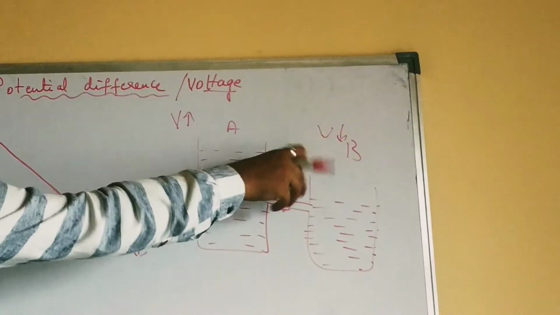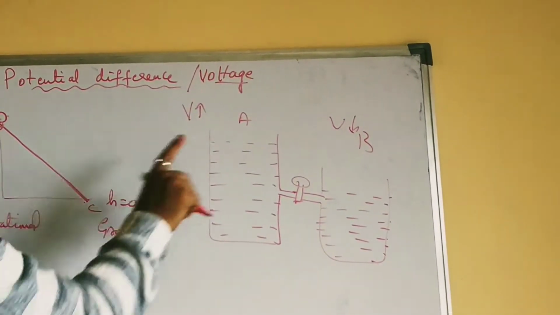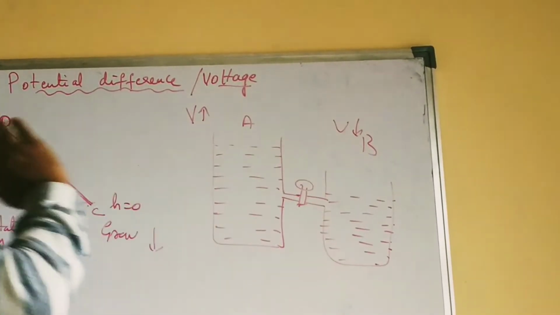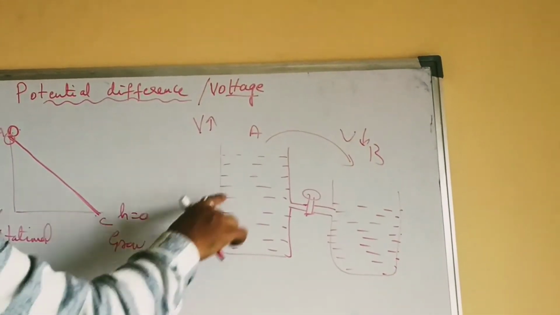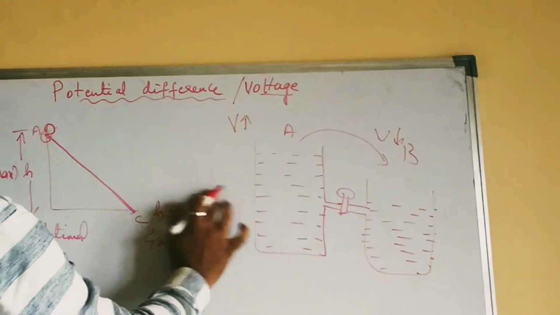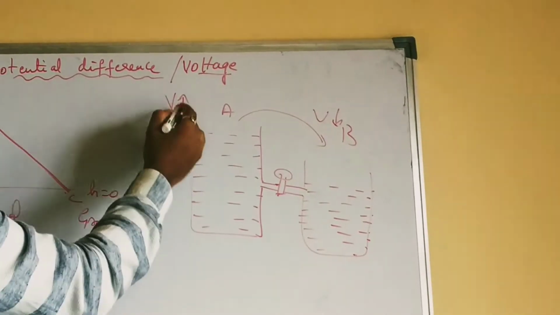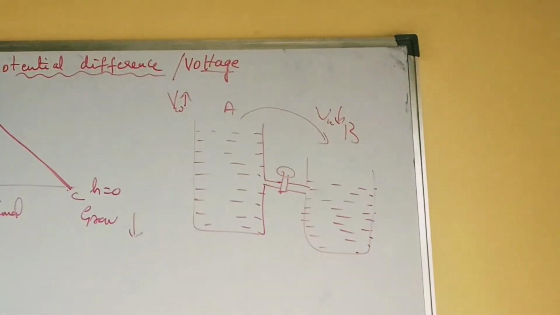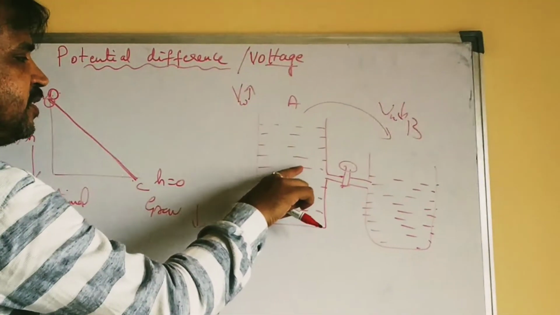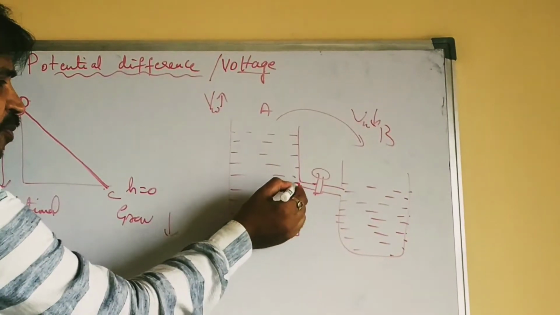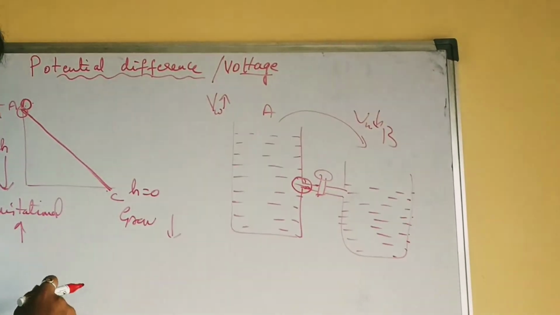Now, if I open the tap, you can tell whether the water will flow from A to B or from B to A. Obviously, the water will flow from A to B, because the amount of water here is greater and lesser there.